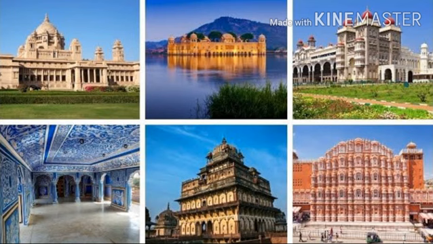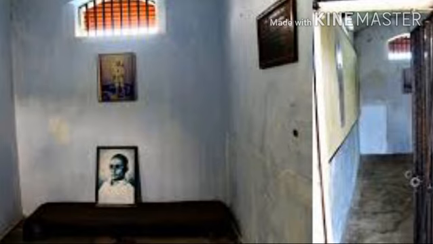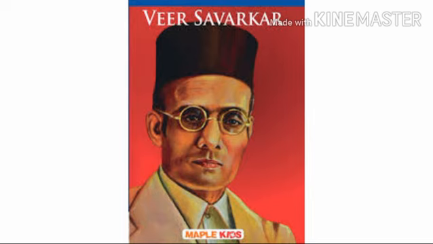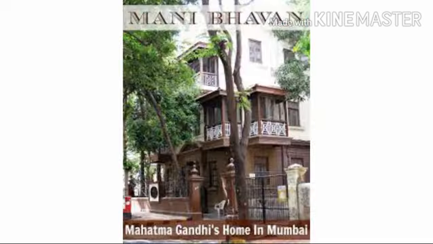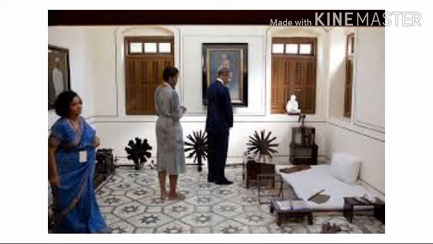Here they have given us the example of the Cellular Jail in Andaman, which has now been turned into a museum. If you visit this Andaman Cellular Jail, we get information about the revolutionary work of V.D. Savarkar. By visiting Mani Bhavan in Mumbai or Sevagram Ashram at Wardha, we get information about the history of the Gandhian era.